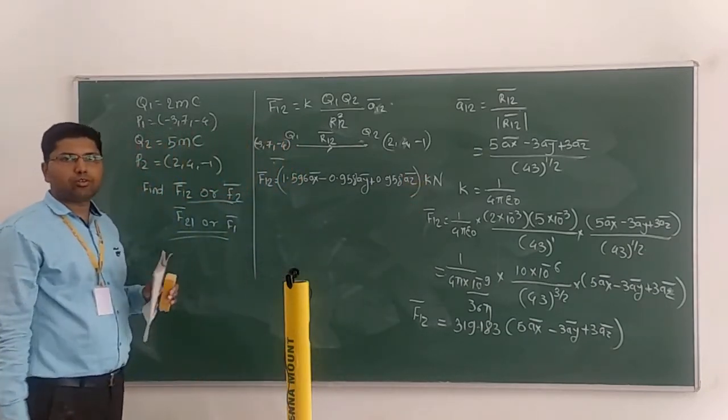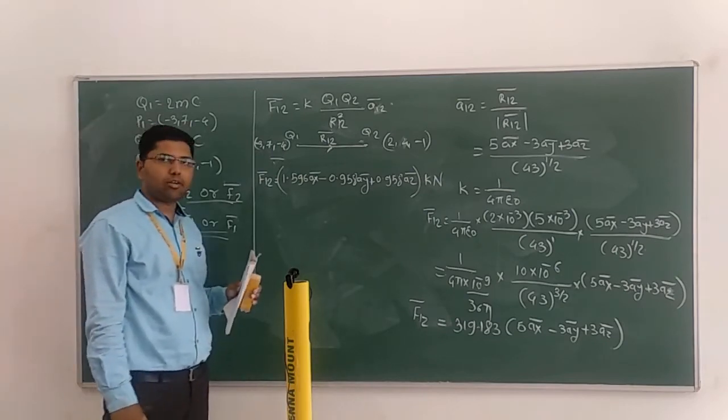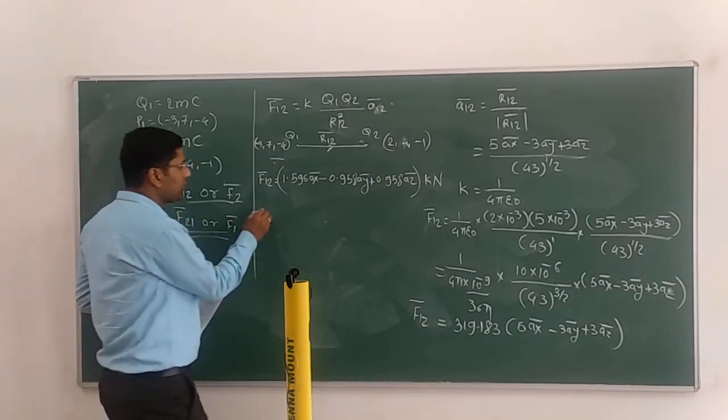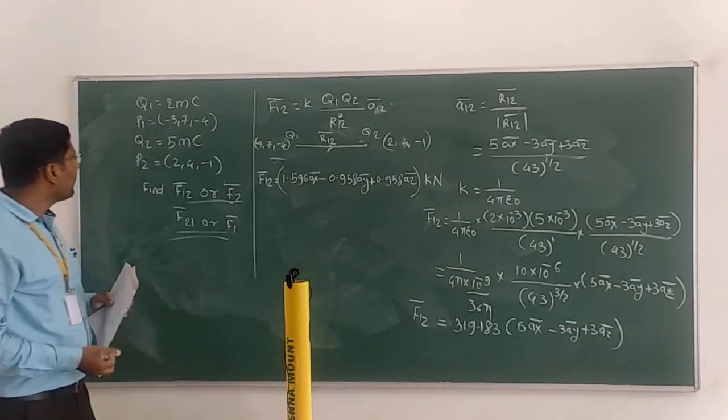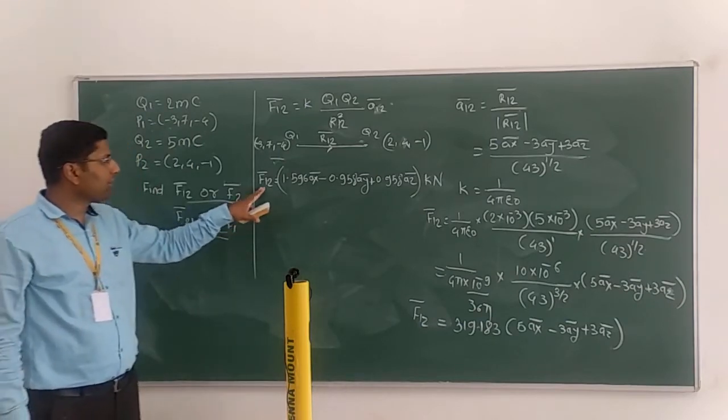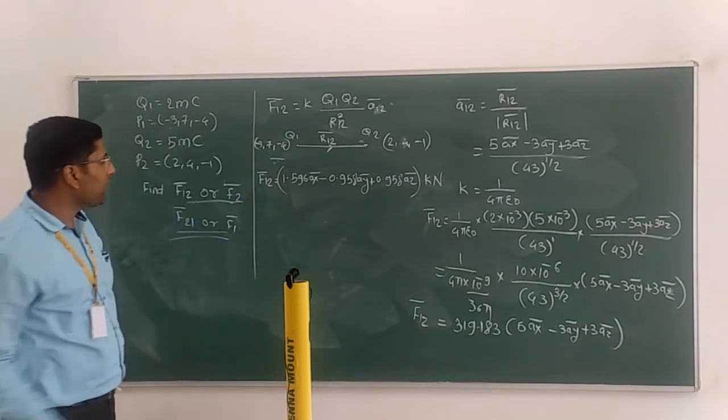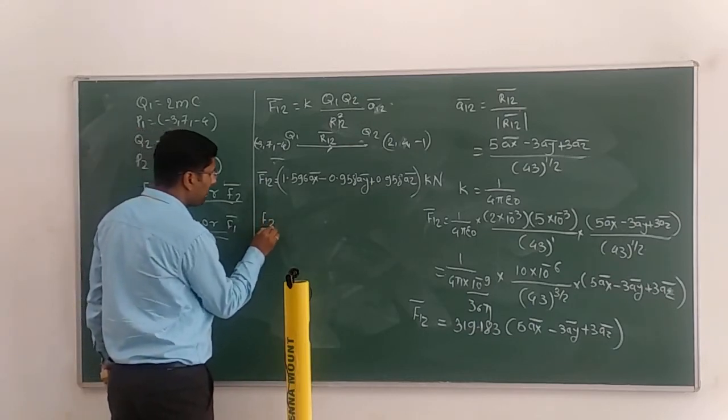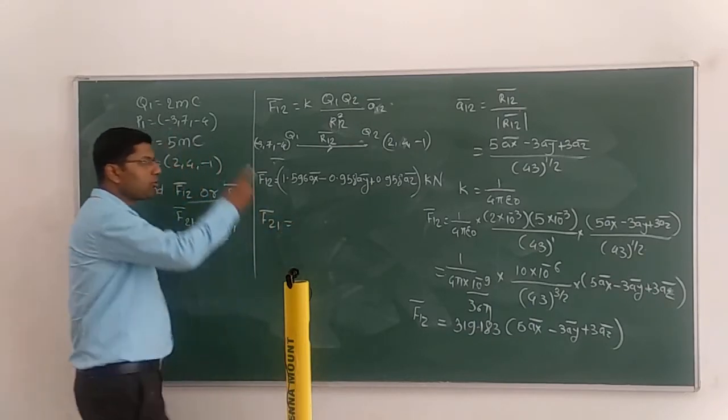Tally this value with your answer. Always use a calculator for this subject. Now only one task we have completed. We have calculated F12 bar. Now how to calculate F21? You don't have to follow all the procedure again.